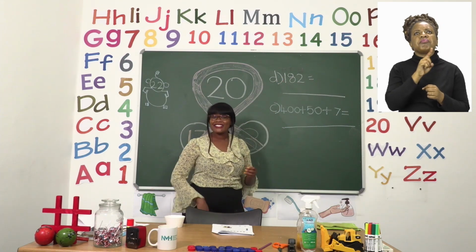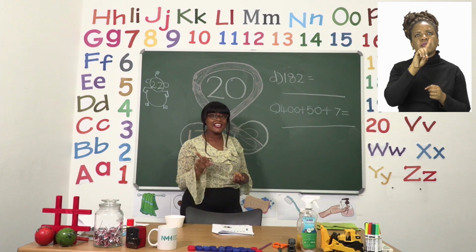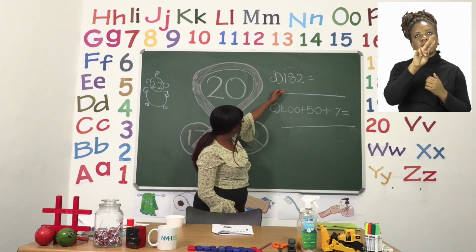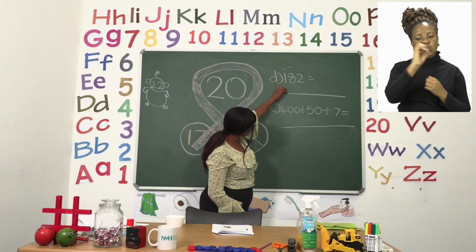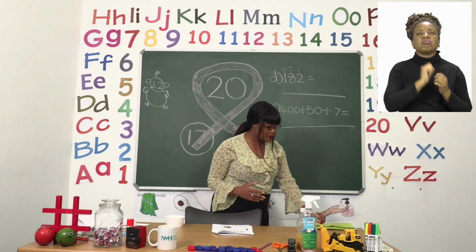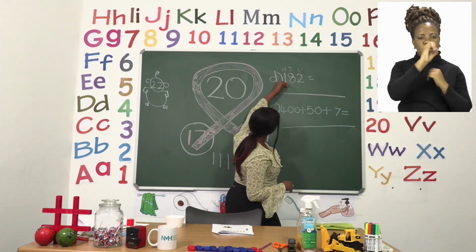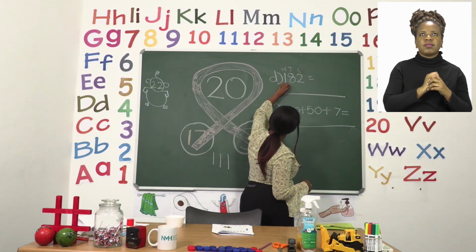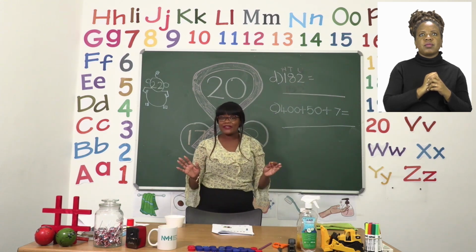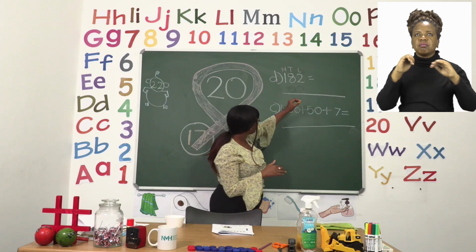Now, Grandpa Hundreds has many friends. In fact, he has 2 friends that are always standing with him. So if we're going to write 1, we also need to write the 2 zeros that come with the 1. So we're writing 100. And because we're breaking down the number, we are going to put a plus sign.